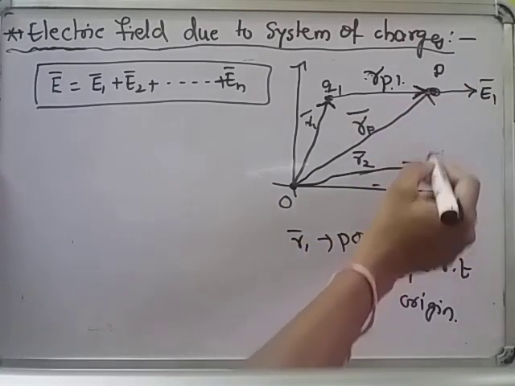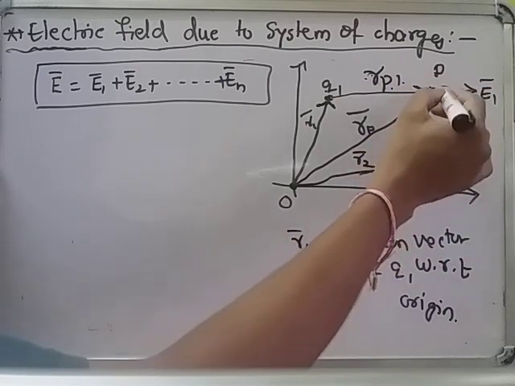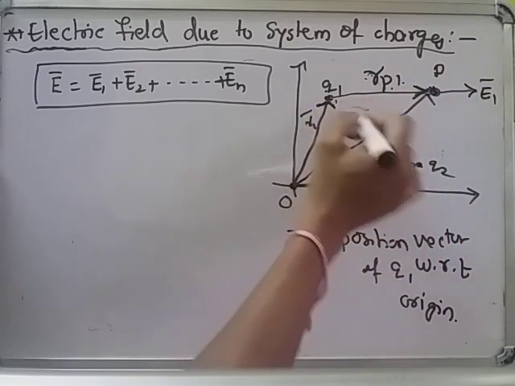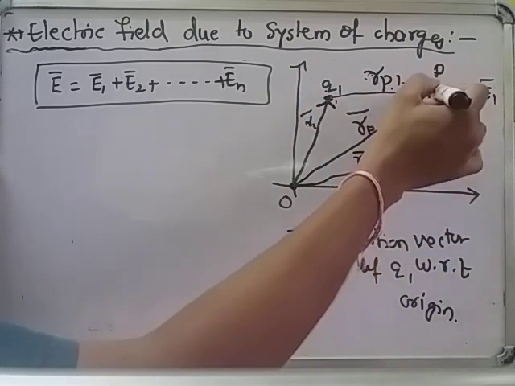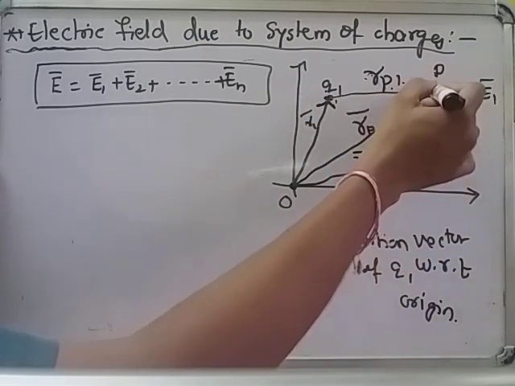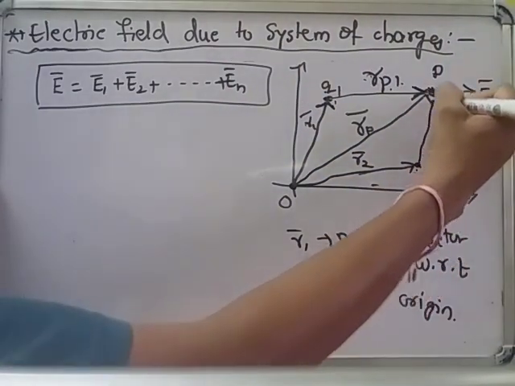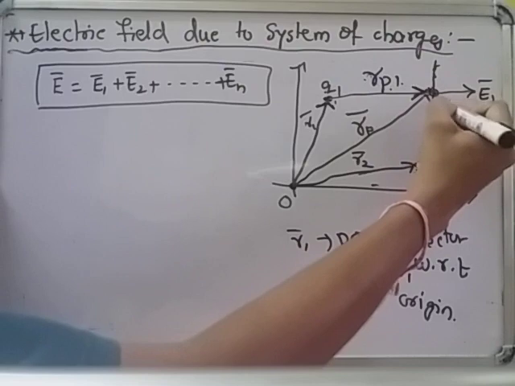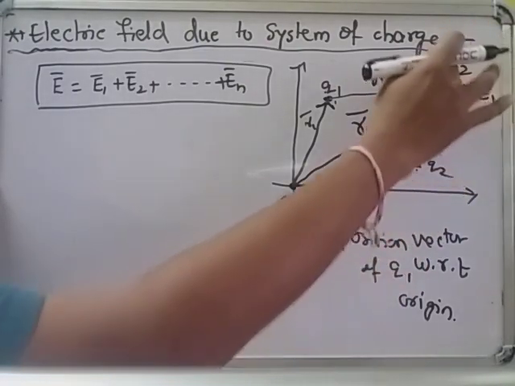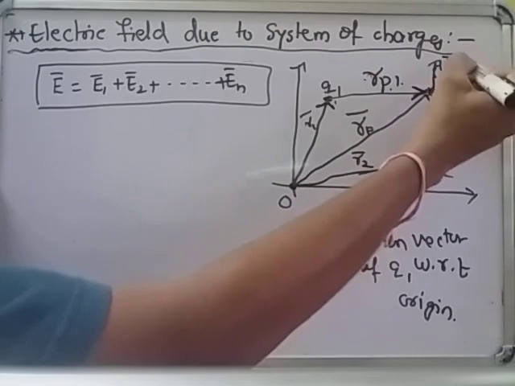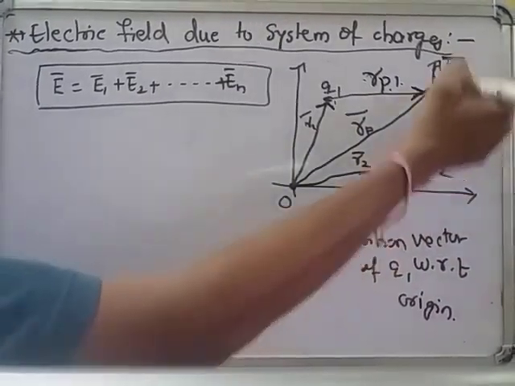And due to q2 also I want to find out the electric field at point P. There are two charges in the coordinate system, and due to these two charges I want to find the electric field here, that is electric field due to a system of charges. System of charges means many charges. Due to q2 also I want the electric field. That direction depends upon the positive and negative. If it is positive, we consider it away.